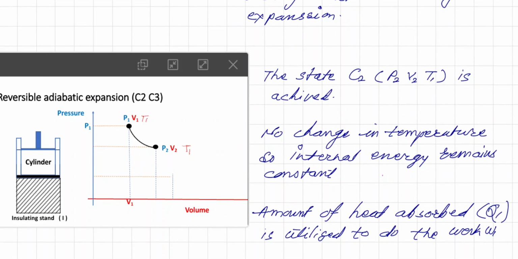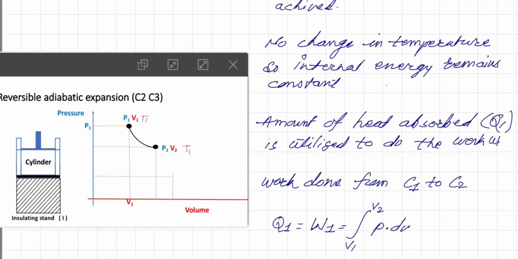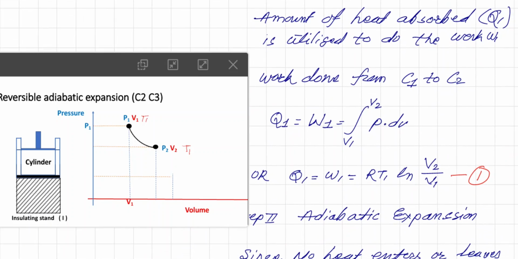As it is isothermal, there is no change in temperature. The amount of heat absorbed is Q1. At this stage, remember that the amount of heat absorbed Q1 is totally utilized to do work, the work done from C1 to C2. When it moves from C1 to C2, the total work done W is equal to the integration of P dV from V1 to V2, and therefore Q1 is equal to W1 is equal to RT1 log of V2 upon V1.